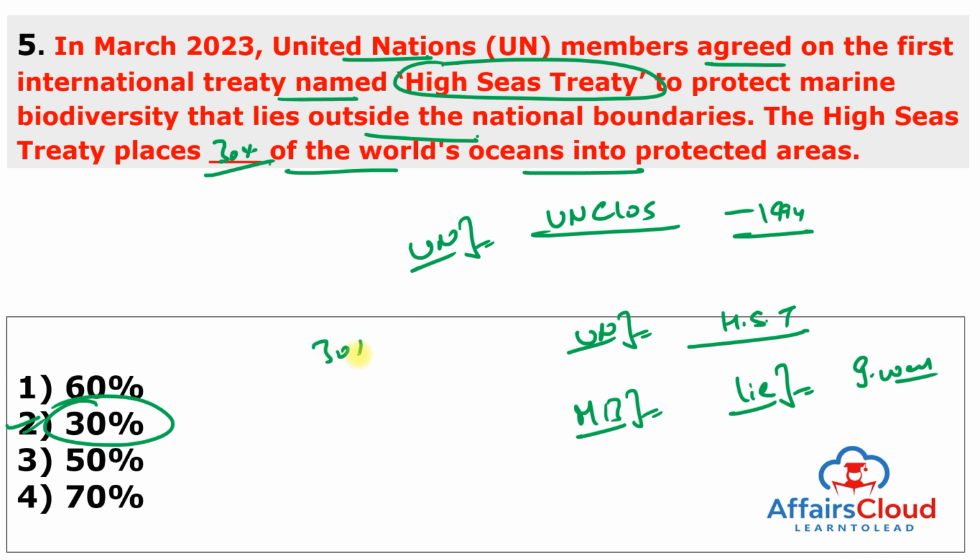And the treaty places 30% of the world's ocean into protected areas, frames new rules for mining at the high seas, funds more money into marine conservation, and covers access to and use of marine genetic resources. And this treaty will create a new body to manage the conservation of ocean life. Moving to the next question.